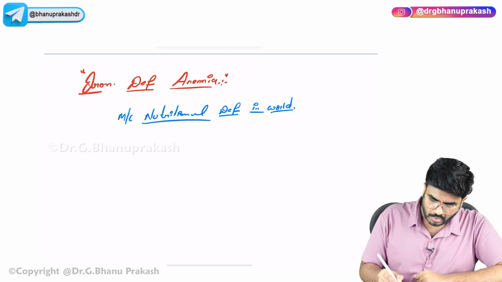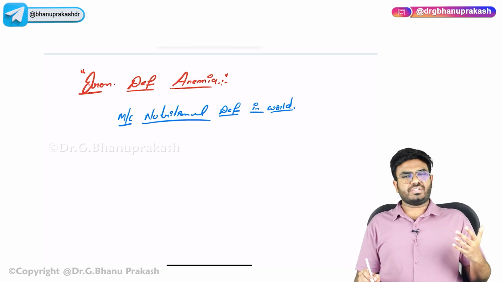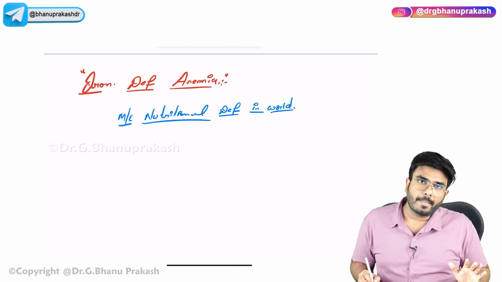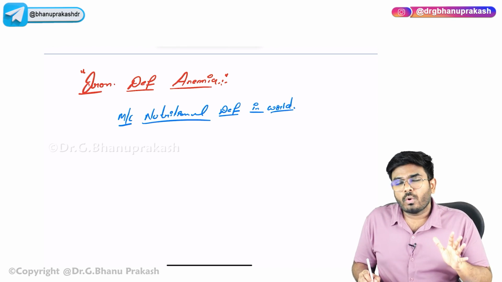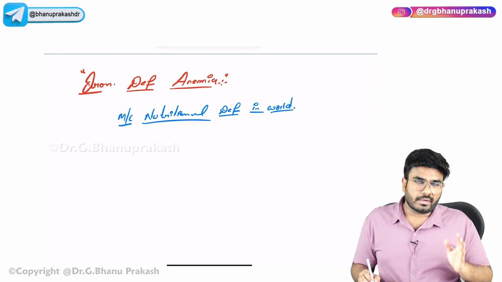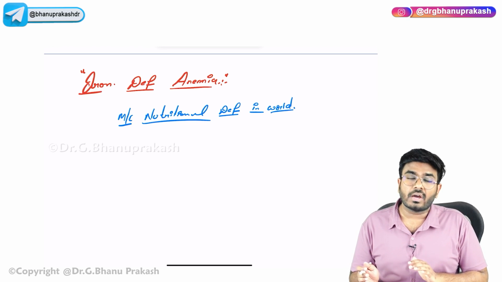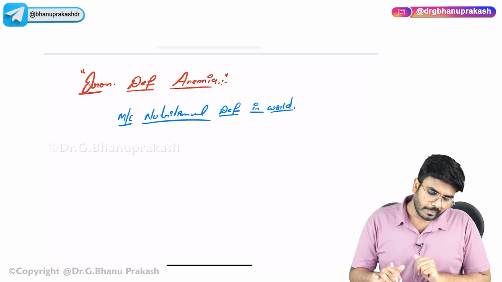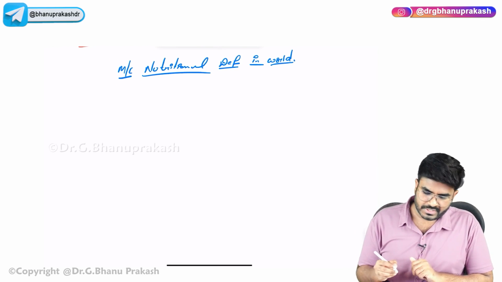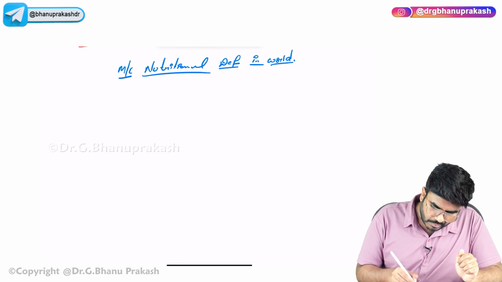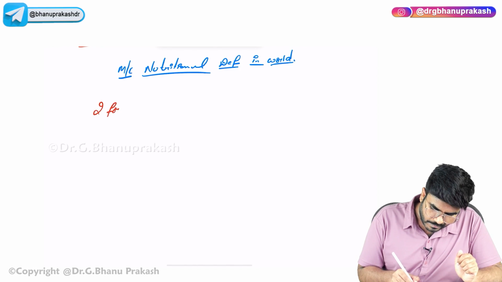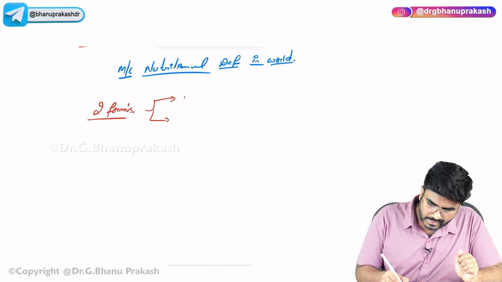Before going into the causes of iron deficiency, you need to understand how normally you absorb the iron, how you get the iron into your body and from where it is absorbed, and how it is transported and where it is stored. Okay, let me tell you. You have two forms of iron. What are these two forms of iron? One is heme iron and the other is non-heme iron.